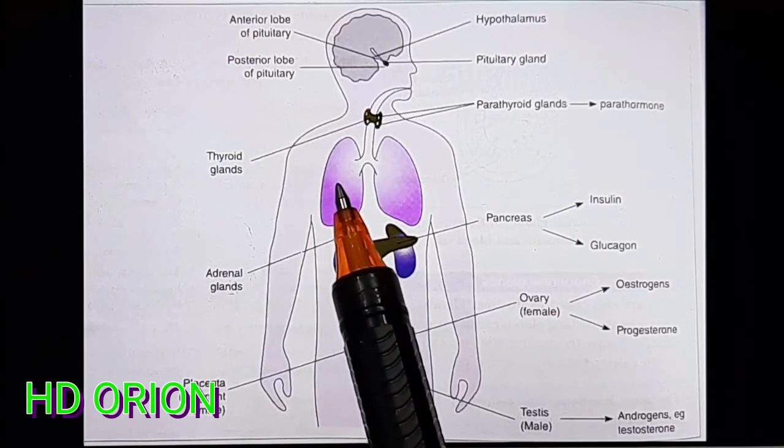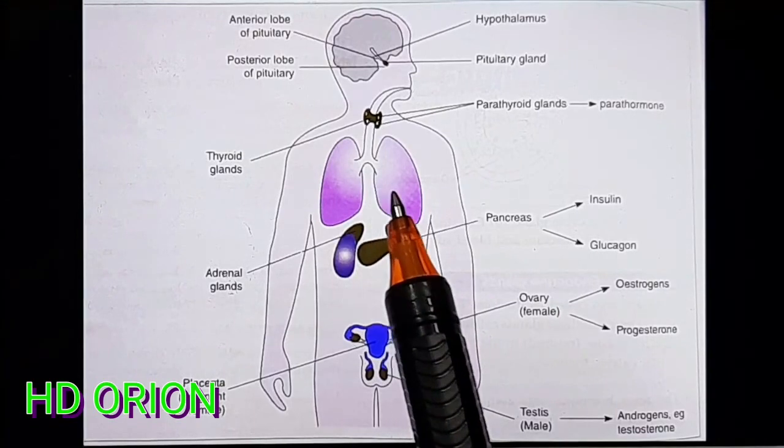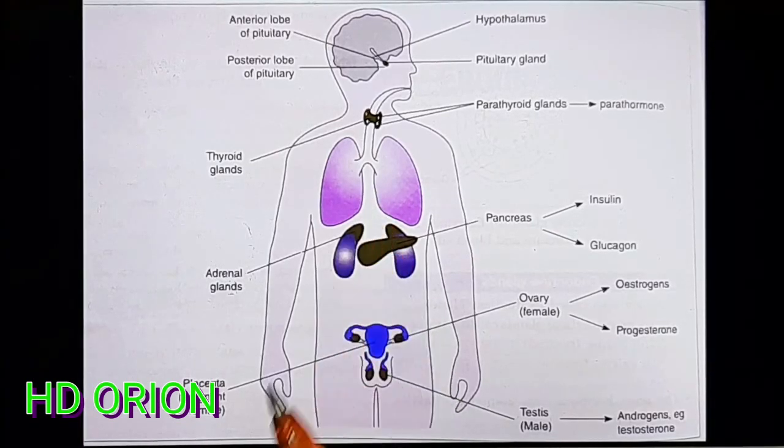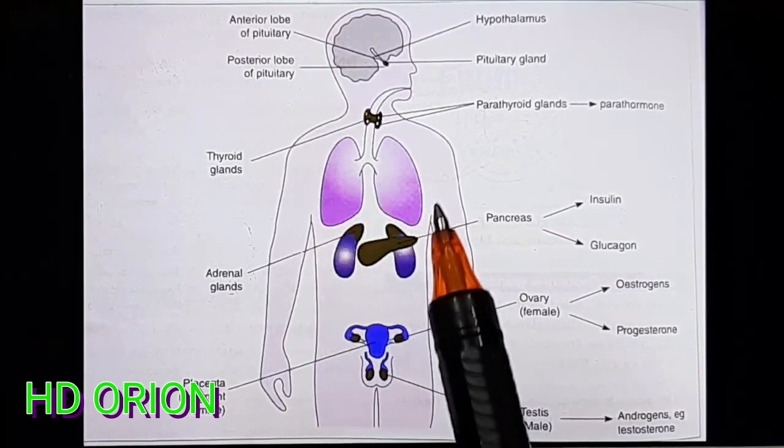Then near the heart, that means in the lungs region, there is one gland which is known as the thymus gland, which is not shown over here, and only the lungs have been shown.